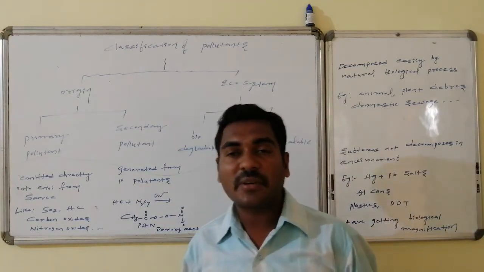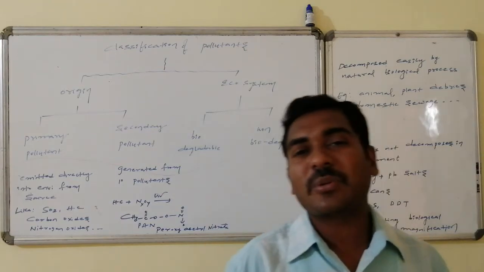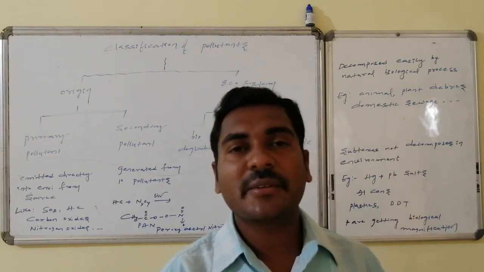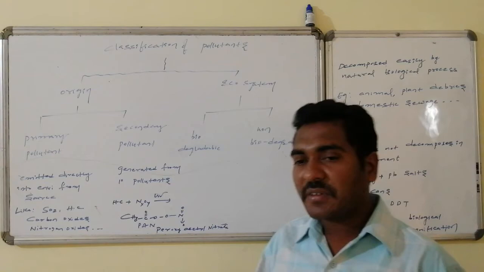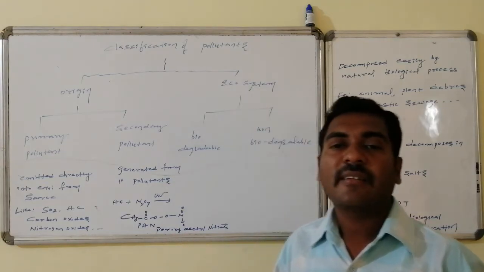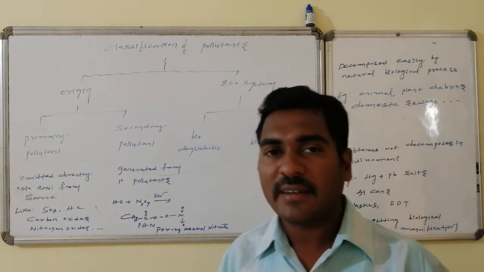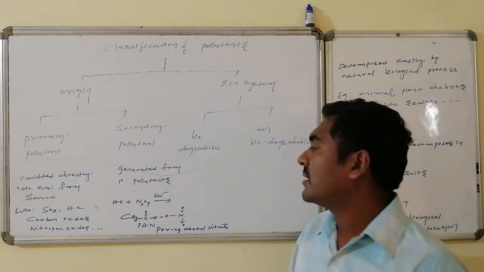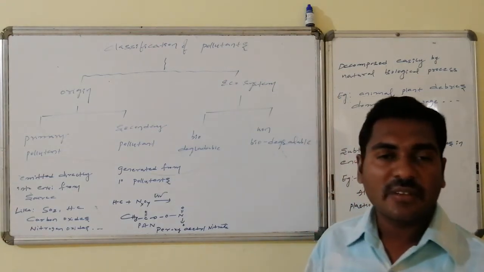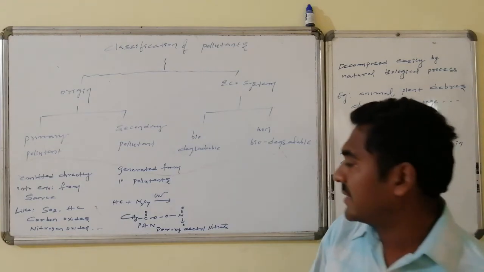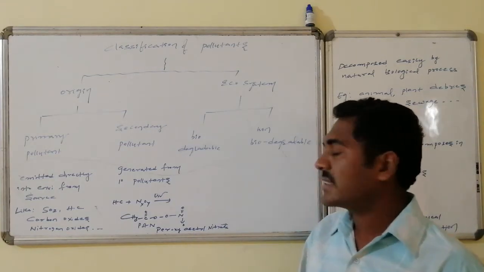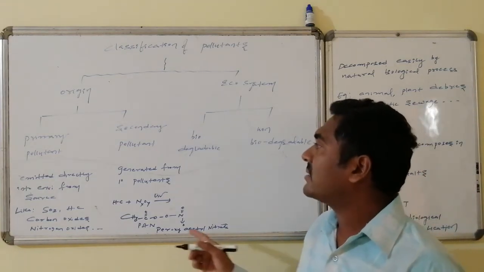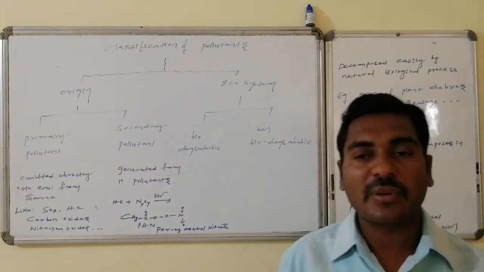Whereas secondary pollutants are generated from the primary pollutants. These are not directly entered into the ecosystem. Whatever the primary pollutants are there, when they react with one another under appropriate conditions, these secondary pollutants are generated. Hydrocarbons on reaction with nitrogen oxides in the presence of sunlight are converted to peroxyacetyl nitrate, which is known as PAN, an example of a secondary pollutant.